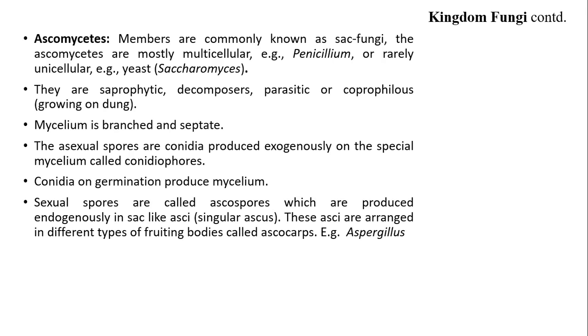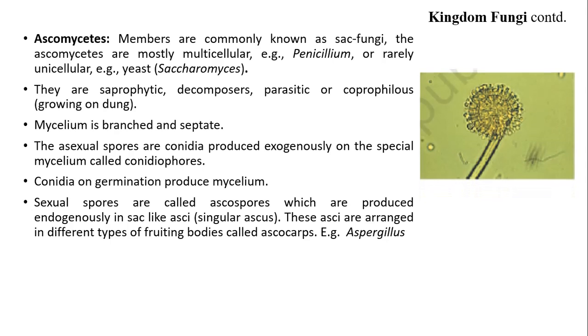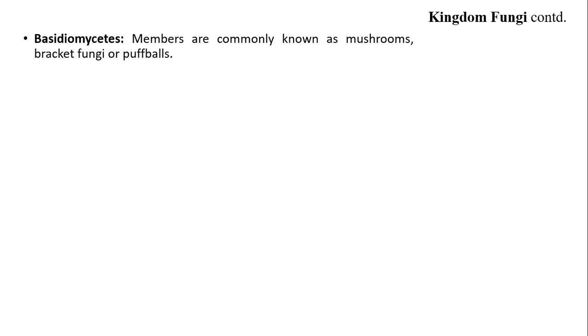Sexual spores are called ascospores, which are produced endogenously in sac-like asci, singular ascus. These asci are arranged in different types of fruiting bodies called ascocarps. Example, Aspergillus. Basidiomycetes. Members belonging to Basidiomycetes are commonly known as mushrooms, bracket fungi or puffballs.